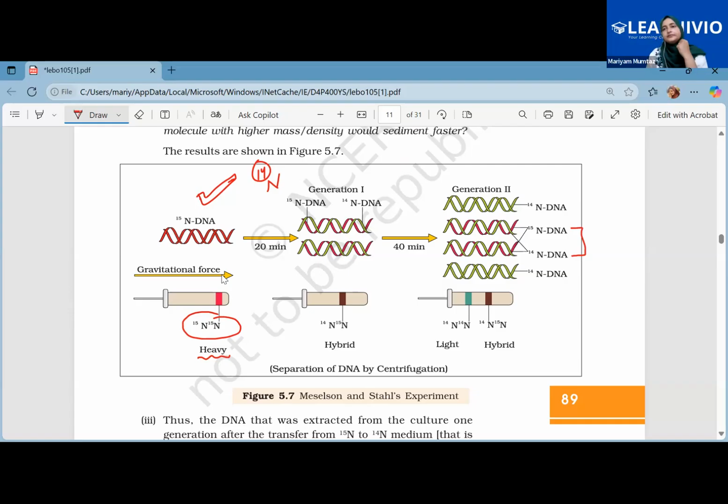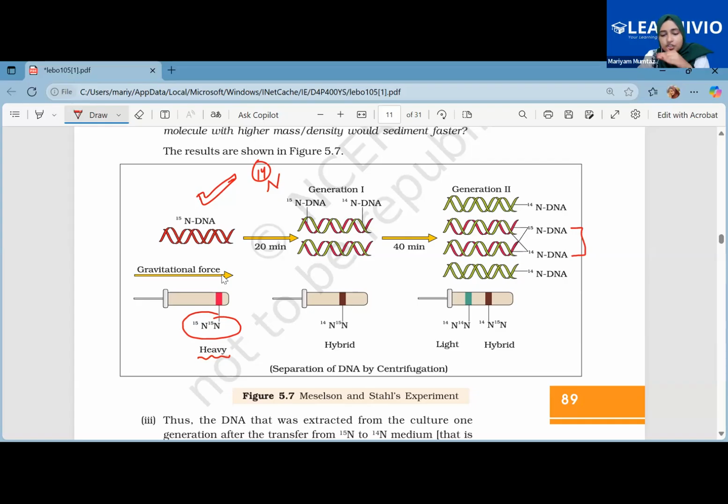Yes, ma'am, but I still didn't get what happened in this. After the bacterial cell is grown on the medium, they take that medium component into their own genome, and when they are multiplying, they are passing it to the different generations. So when you grow it on the heavier isotope, the heavier band is observed because N15 is incorporated.